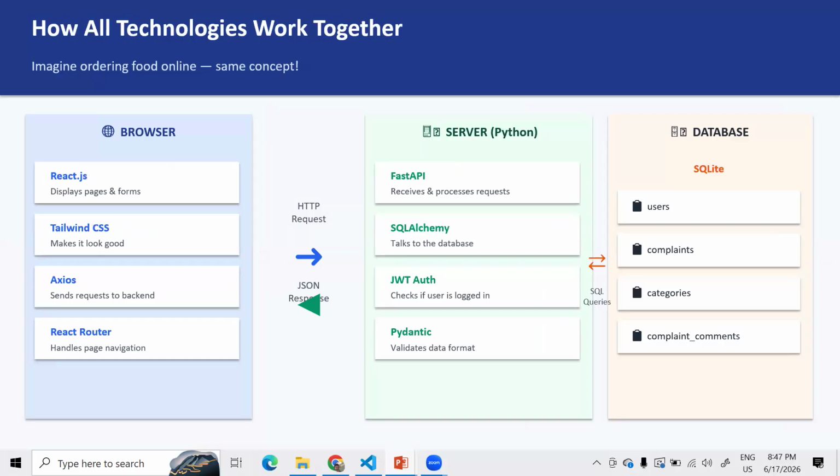So how it is working: this is my browser. Whatever you have observed now is my browser. It is completely built by this. And if I click the submit button, it will send it to the backend. In the backend, FastAPI connects to the database, checks the authentication, validates the data format and sends it to the SQLite database. And again it will be shown in the front end itself, right? Whatever data is getting stored, let's say in the admin, you want to look into what complaints are coming. So you can observe here.